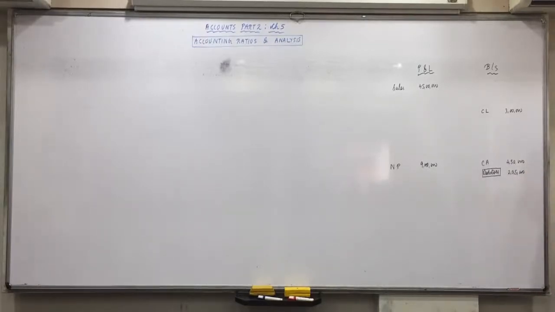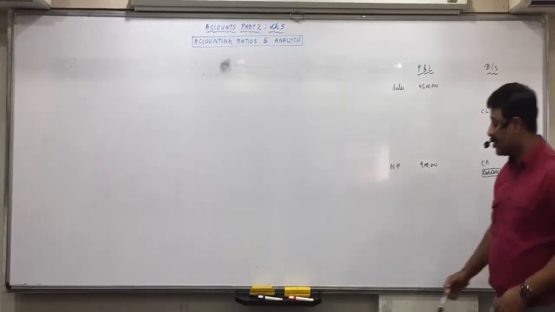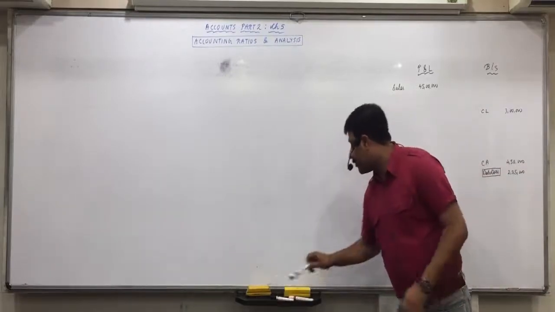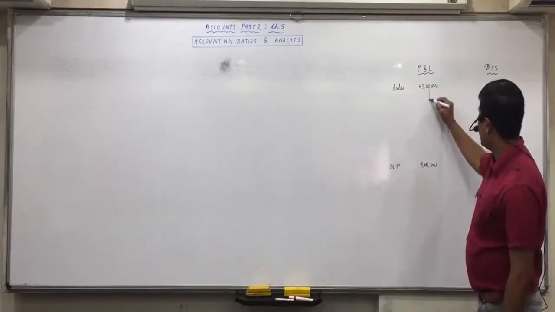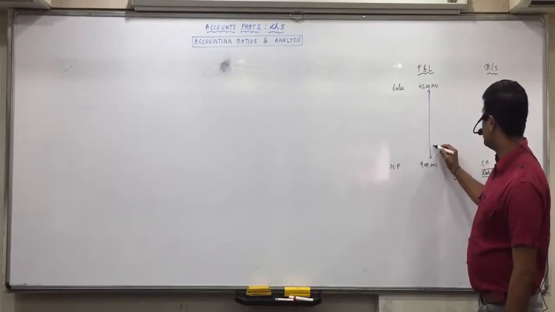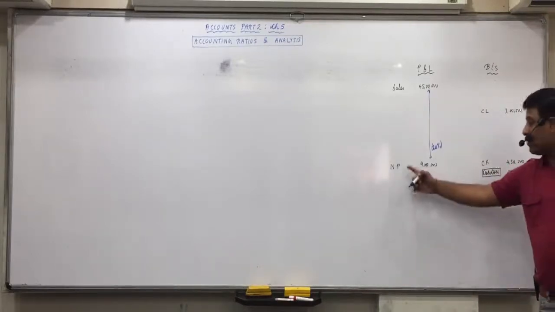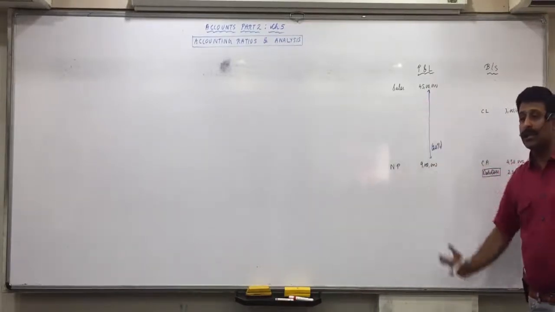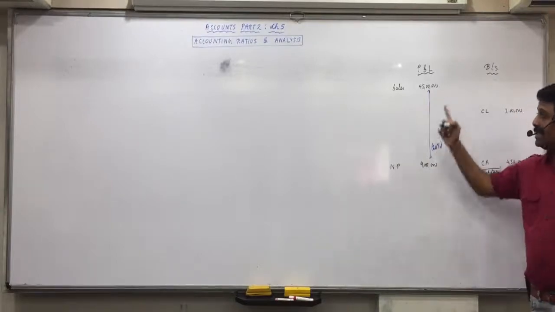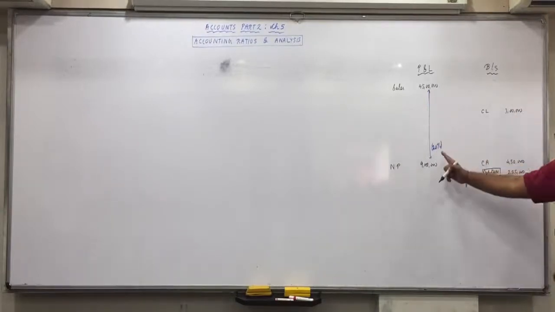Now, how do we compare it? One comparison you can do is between 45 lakhs and 9 lakhs. Can I say 9 lakh is 20% of 45 lakhs? You can say the net profit is 20% of sales. This 20% is a ratio. It is a numerical measure.